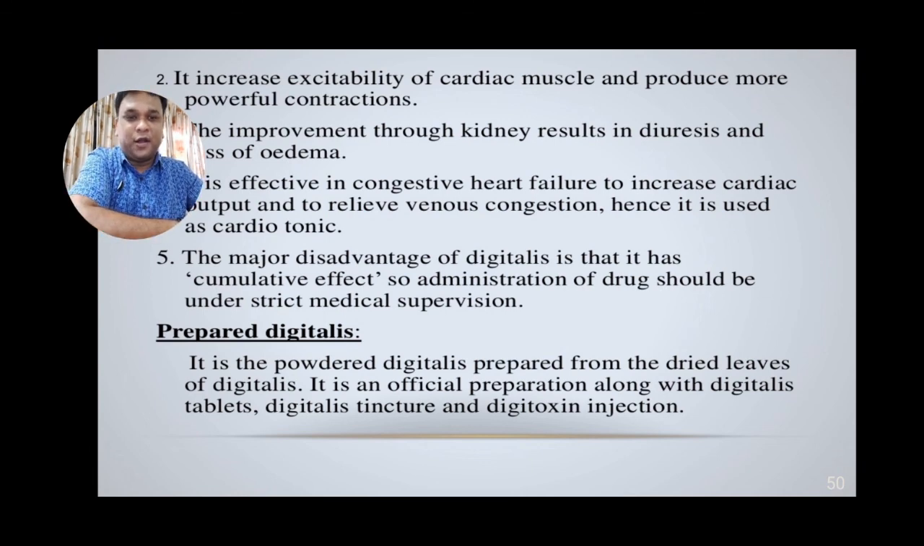Moving over to the prepared digitalis, it is a powdered digitalis prepared from the dried leaves. It is an official preparation along with the digitalis tablets. The injection of digitalis is also available in the market.